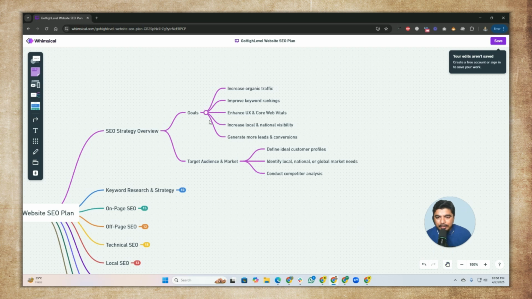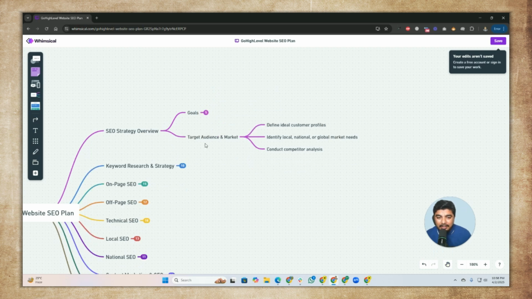And after that, we are going to learn how we can target our audience, define an ideal customer profile, identify local, national and global market needs, and conduct competitor analysis. When we start a project, we will analyze our competitors. They are our teachers. In other words, they teach us how to rank in Google, how to grow on Google using their strategy, or using what clients are doing with their own business. So we can learn from them and implement our own strategy and our own research as well.